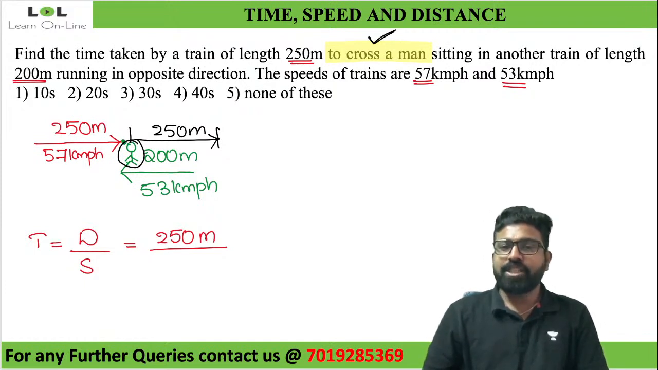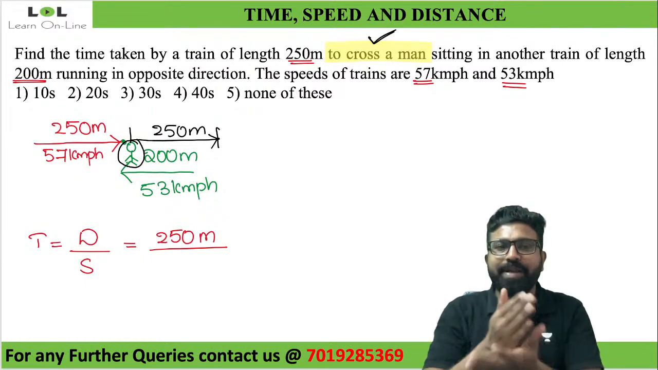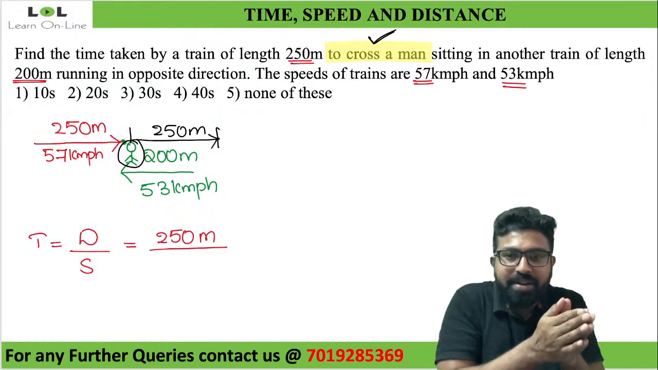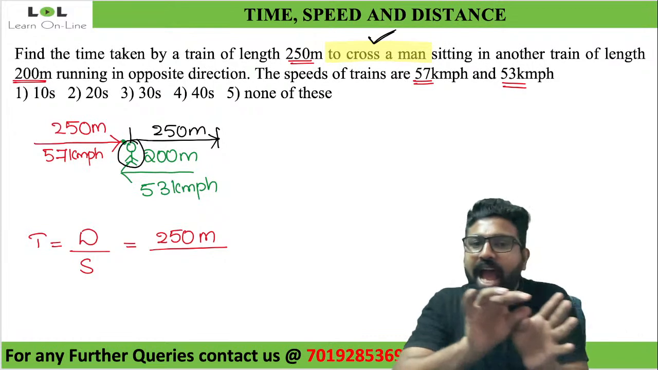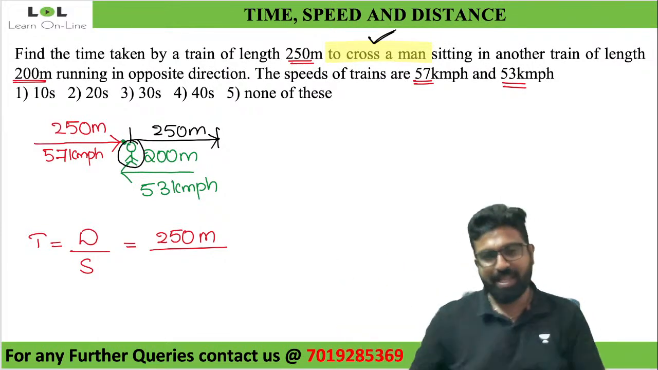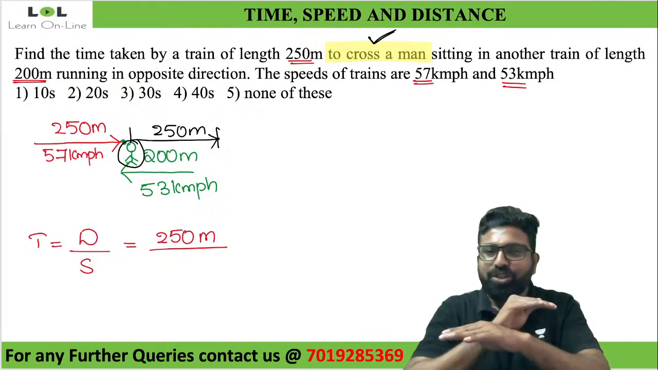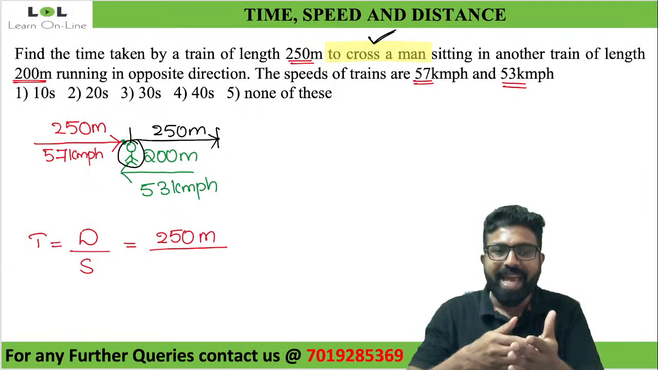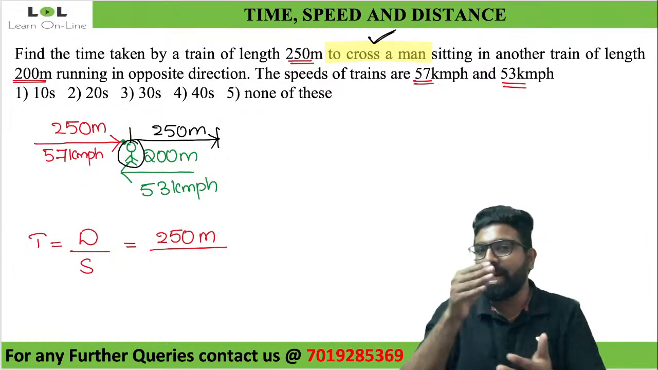Not 50, guys. It is not 50, not 450. It should be 250 because that train has to cross the man. Now look at this. Speed. When it comes to speed, it is not average speed. Once again, what speed is it? It is nothing but your relative speed.